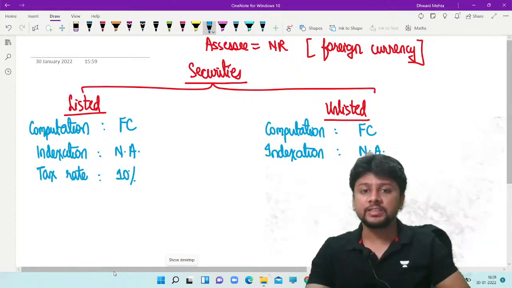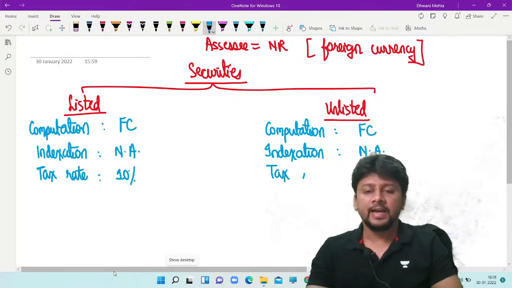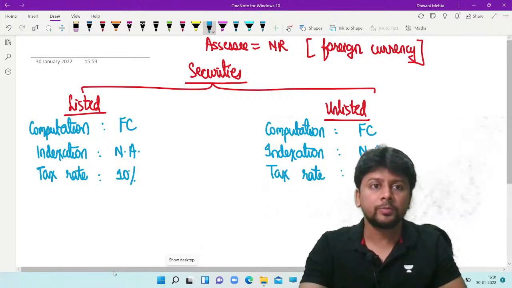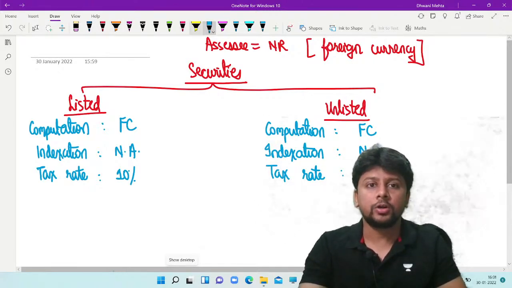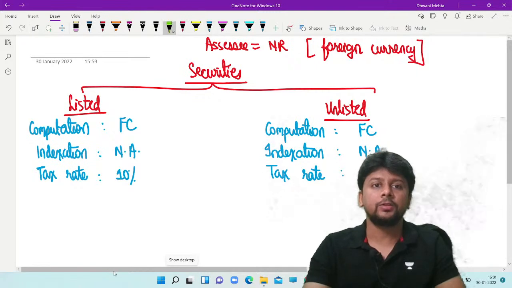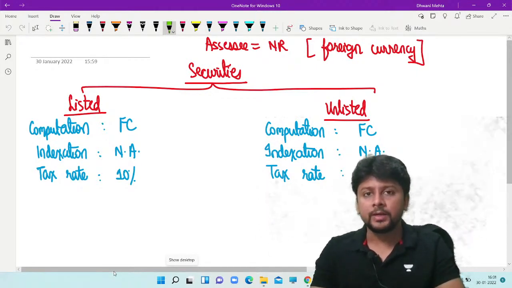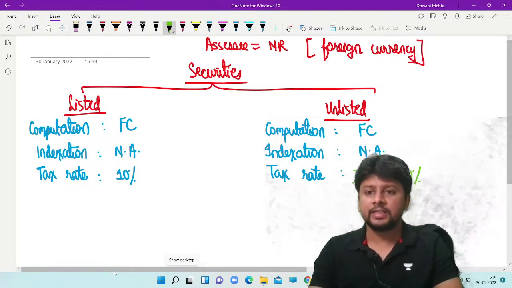So as far as unlisted are concerned, they had to pay tax at the rate of 20%. So this was the problem, and the non-residents were not willing to invest into unlisted securities. So government brought about this change. They said, okay, this will be taxed at 10% only, mandatory.